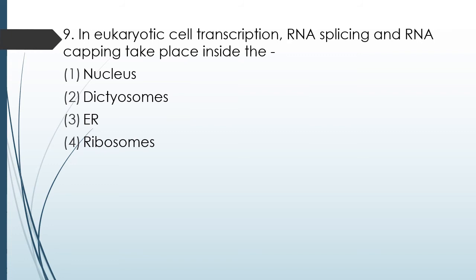Question number 95. In eukaryotic cell transcription, RNA splicing and RNA capping takes place inside nucleus, dictyosome, endoplasmic reticulum, ribosomes. The correct answer is option 1, nucleus.